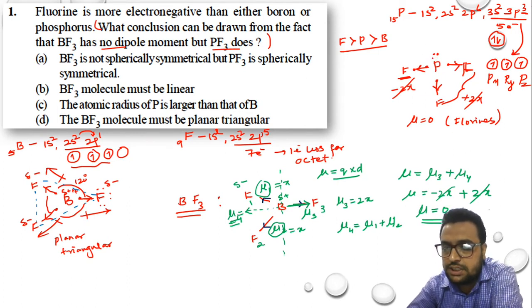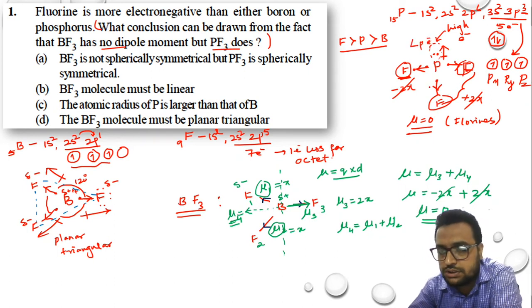But we see, sir, that here there is also the presence of a lone pair of electrons. When there is a lone pair of electrons, this is an area of high electronegativity. That means the electrons of phosphorus should move towards the lone pair. That means these three fluorines give me a dipole of 0, but a small dipole is also generated due to the lone pair of electrons. When a small dipole is generated towards the lone pair, at that point we cannot say that the resultant dipole is 0.